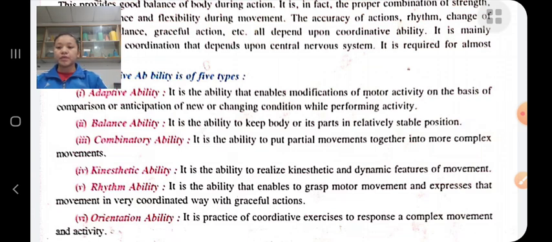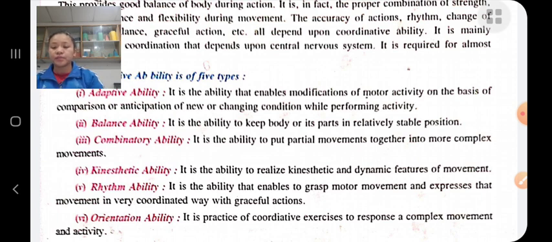Adaptive ability. It is the ability that enables modification of motor activity on the basis of comparison or anticipation of new or changing conditions while performing an activity. It means the ability of an individual to adjust or completely change the movement on the basis of a changing or anticipated changing situation, and it depends upon experience.